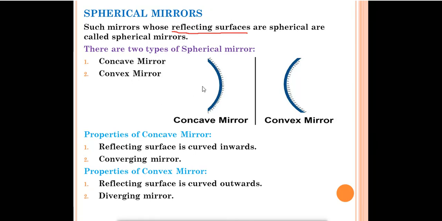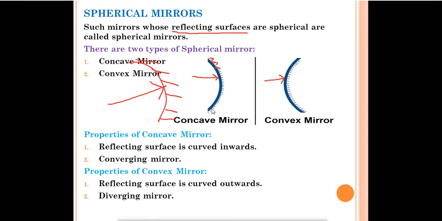You can see in the diagram, this is the concave mirror. Its inner side is the reflecting one. The inner side of the concave mirror is the reflecting surface and the outer side is polished. You can see lines are drawn, so this one is polished. You have to remember, in a concave mirror the inner side is the reflecting surface and the outer side is polished. And in the convex mirror, you can see the outer side is the reflecting surface and the inner side is polished.